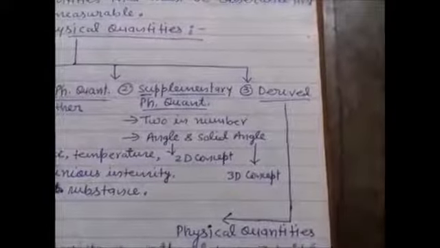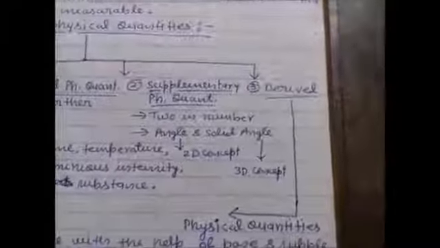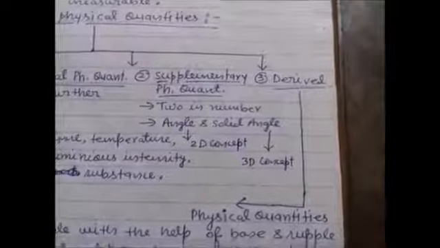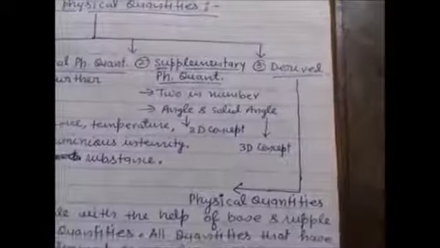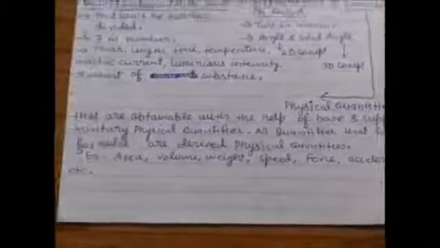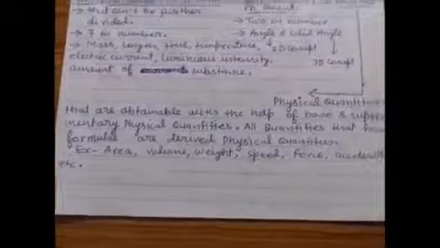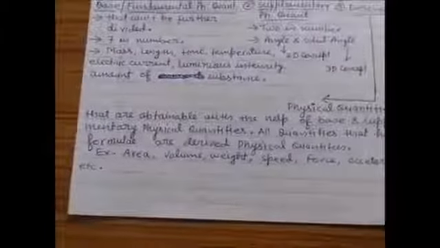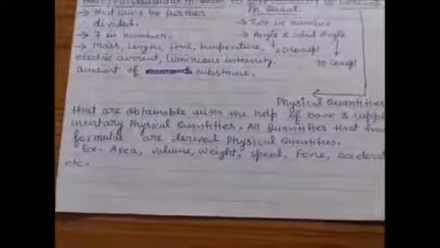is derived physical quantities. Except base physical quantities and supplementary physical quantities, all physical quantities that we come across in our life are the derived physical quantities. Okay, so what are the derived physical quantities? That are obtainable with the help of base and supplementary physical quantities.